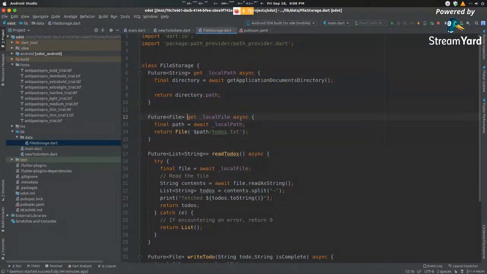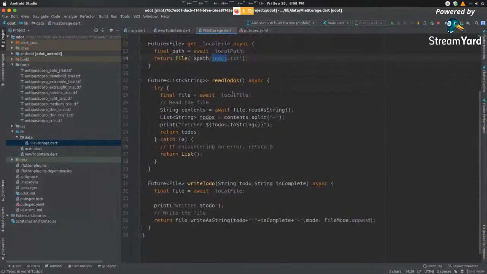Here you can see we have a get local file method. By the way, these are predefined methods, so you do not get to define them. You just call this method and add in your own file. Inside here, I want a file with the path of todos.txt. That's going to be my file name.